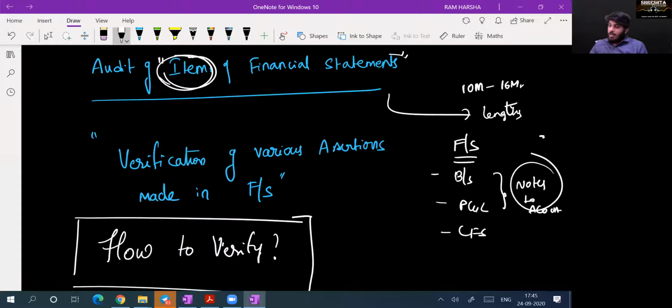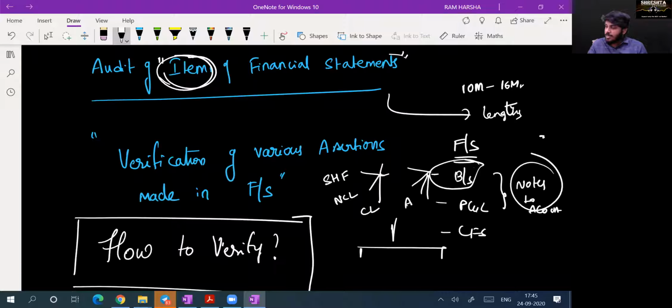Now, within this balance sheet, there are so many sub-items like liabilities and assets. These liabilities are broadly divided into three types: shareholder funds, non-current liabilities, current liabilities. Assets are broadly divided into 2 types: non-current assets and current assets.